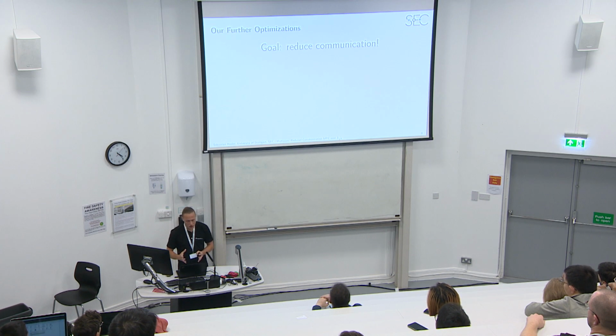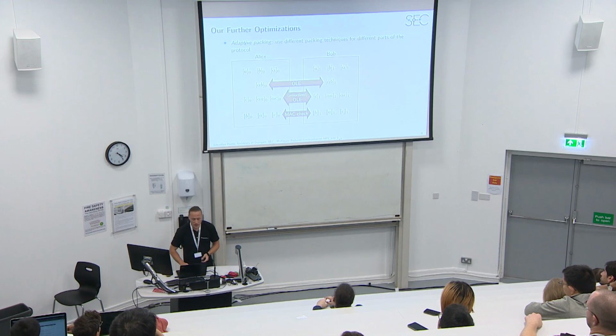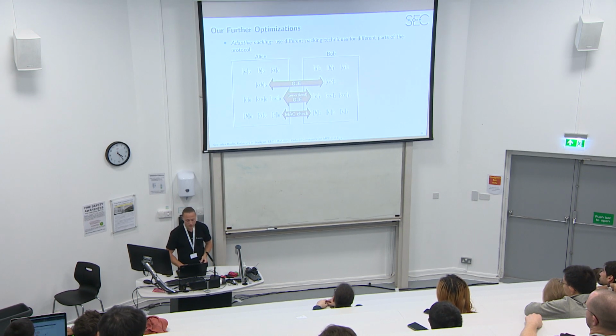Of course, our original goal was to reduce the communication complexity compared to previous work. So now that we have a secure protocol, we did further optimizations, namely using adaptive packing. We use different packing techniques for different parts of the protocol. Packing here means how the plaintexts are packed into ciphertexts, and for this OLE, we use a different packing technique than for this amortized OLE.